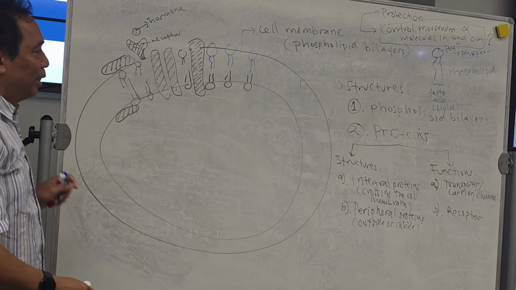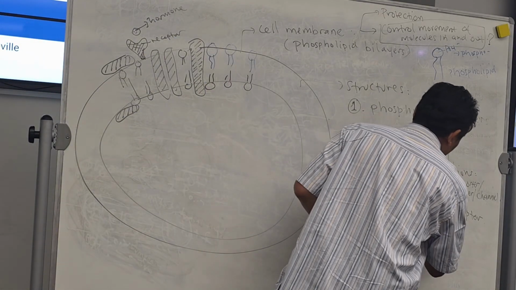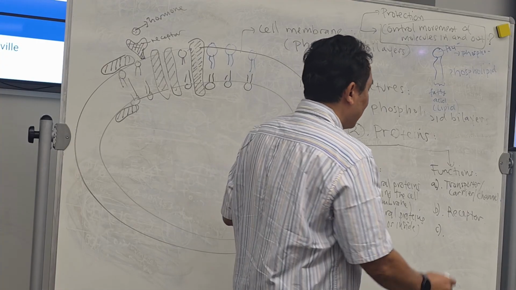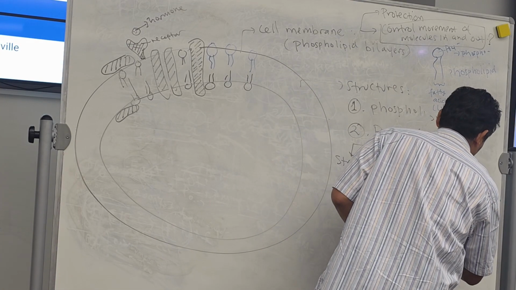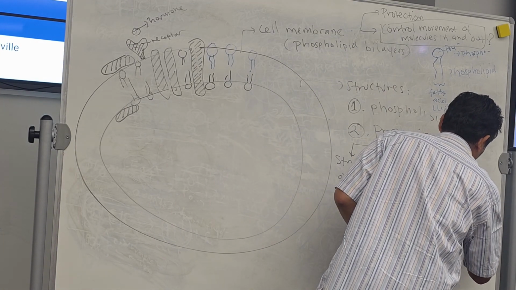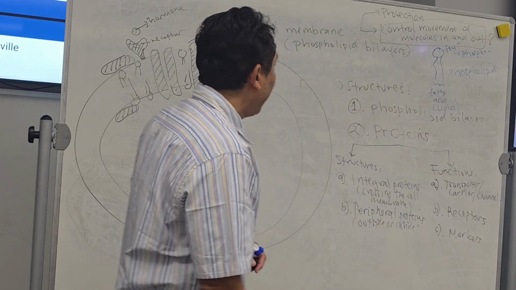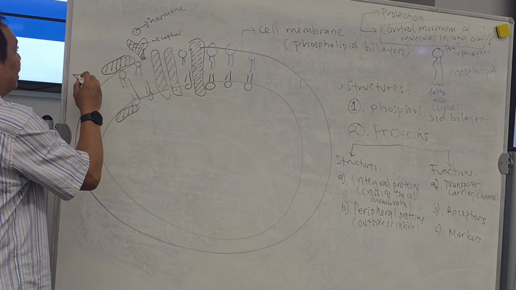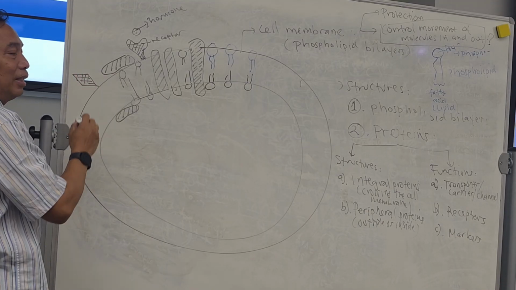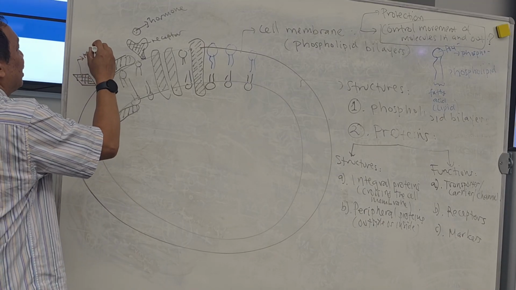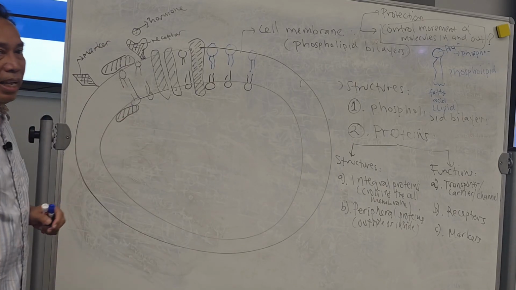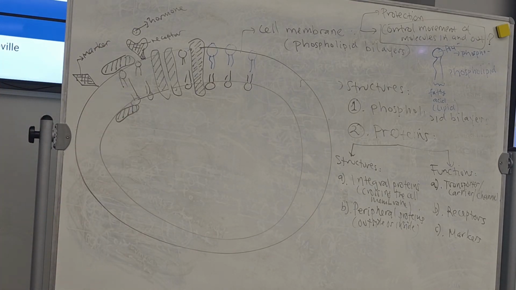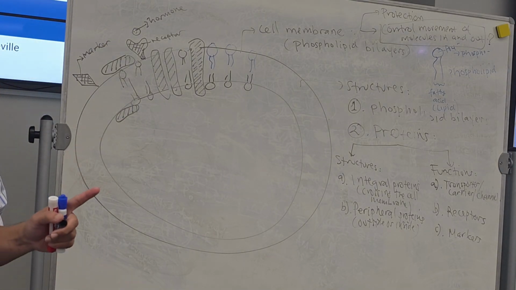Okay. Next, markers. Many marker proteins are also peripheral proteins. Let's say this is marker. Every cell in our body has different markers.